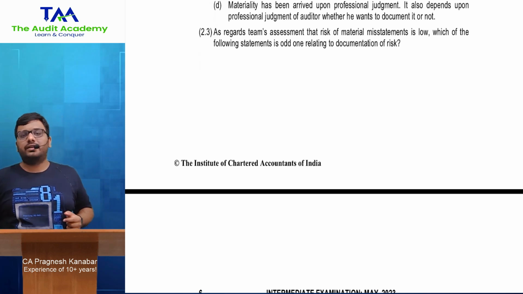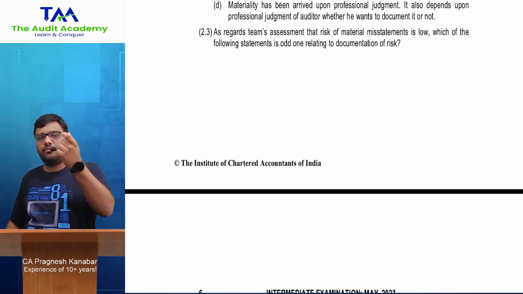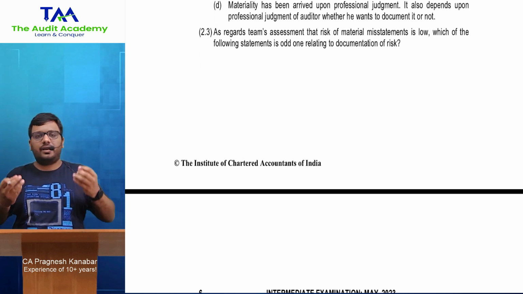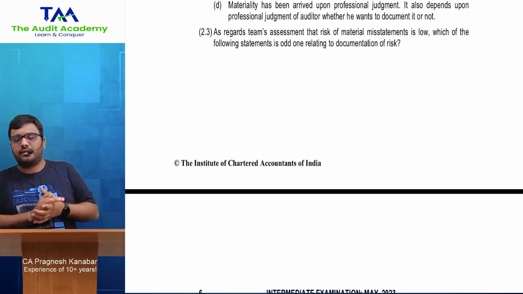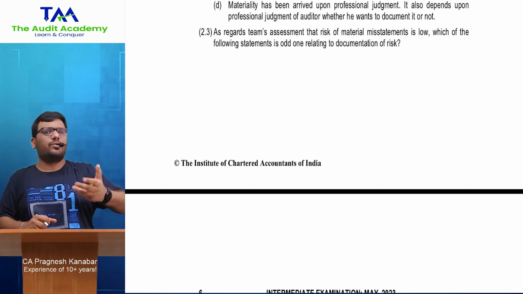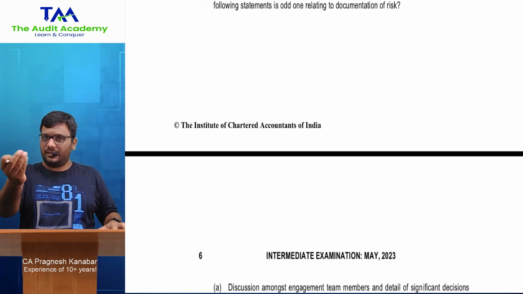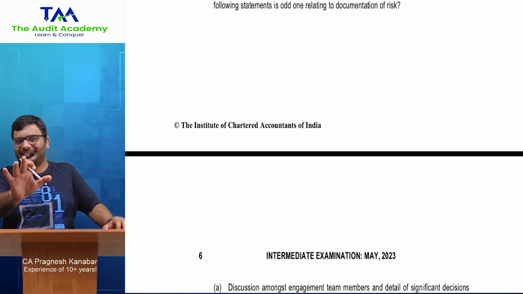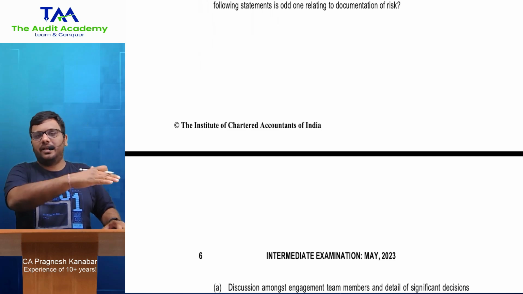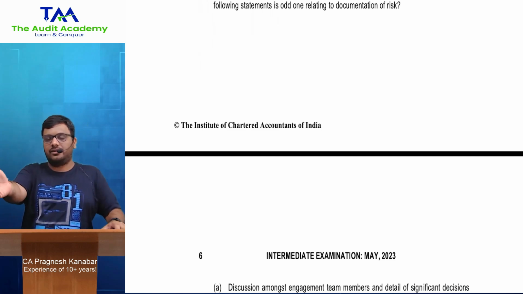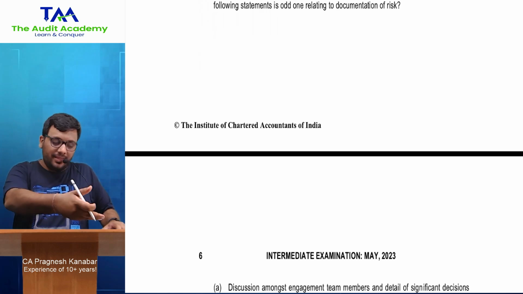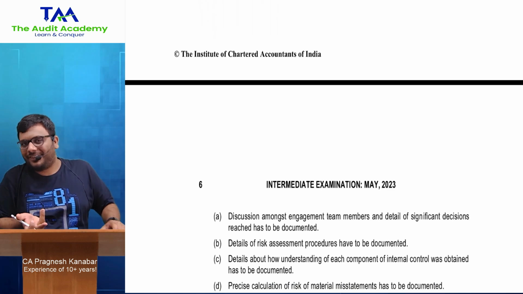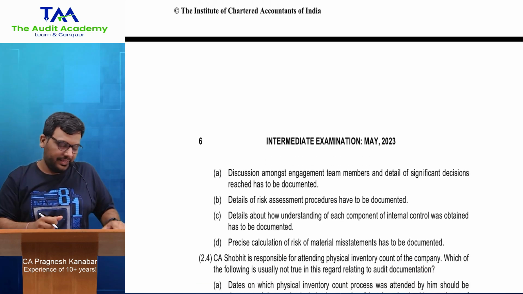Now, if you actually go to my chapter risk assessment and internal control, I will show you a point there on documentation of risk. Now what all do we perform in risk assessment procedures? Understanding the entity, evaluating the systems, and discussions with the team, all of this is documented. What is the risk of material misstatement? If you don't know these topics, you will not understand these words. So I really request that you go with my revision of chapter 2 audit plan strategy, risk assessment and internal control and stuff. And then you can easily understand whatever is given over here. But if you want to leave it in the options right now, what can I do? All right. I really request that you should do it.